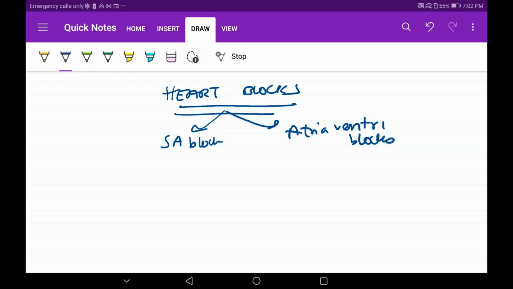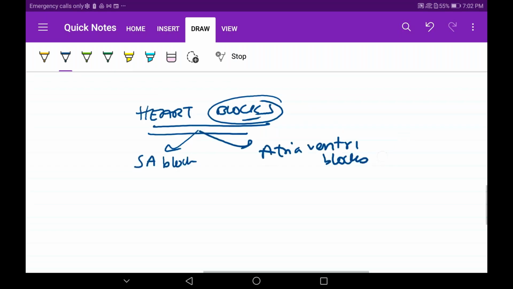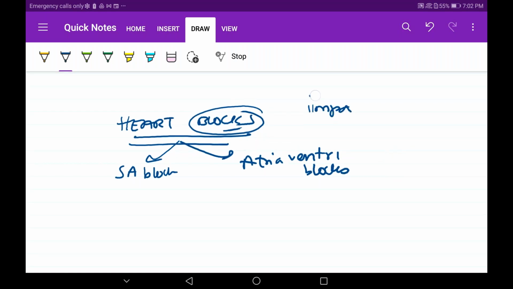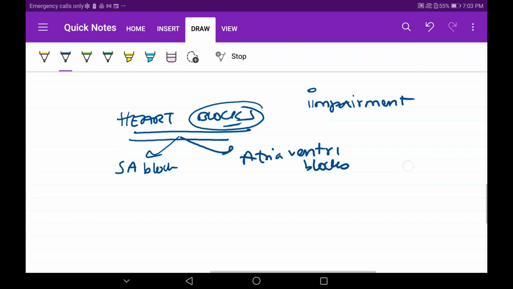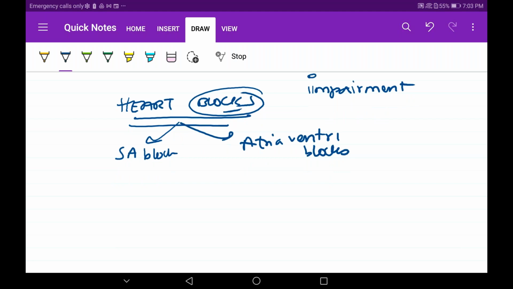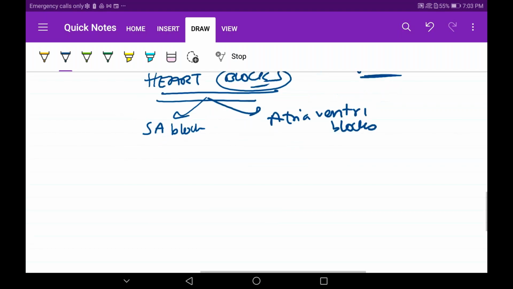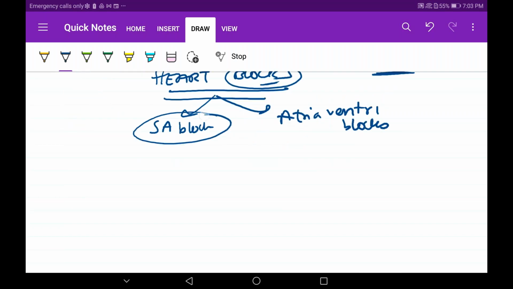Yesterday some of you were jumping specifically to the word block. See, block means nothing but an impairment in conduction of the impulse. It doesn't mean that it's completely blocking the SA node or completely stopping the impulse from reaching. It's just that a small amount of impulses are not reaching, or a certain area is getting impaired. It's not completely blocked. Now we are done with SA node blocks.